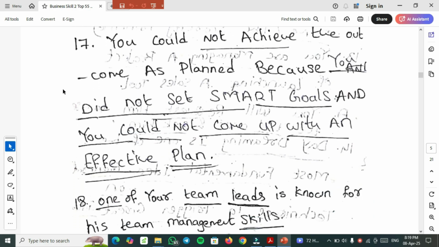17th important one. You could not achieve the outcome as planned because you did not set SMART goals and you could not come up with an effective plan. So in the blank, you have to select the right answer among the options.